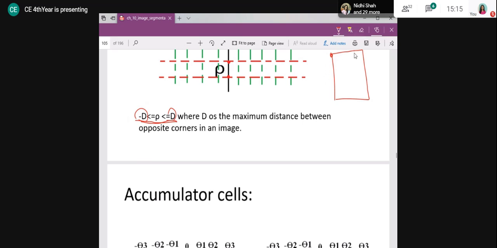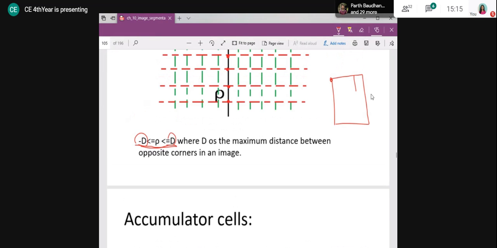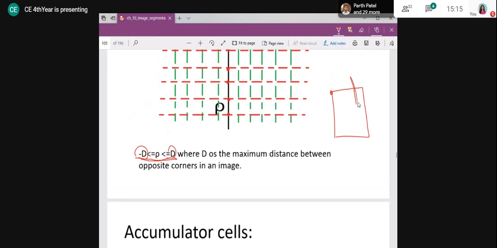I am considering my theta value from minus 90 degrees, and I am considering my image size from minus d to plus d, that is the distance.